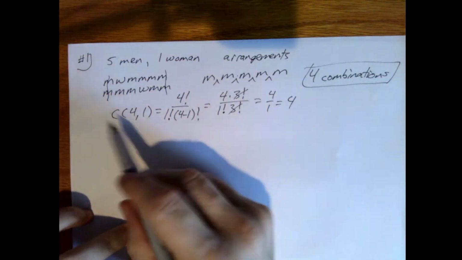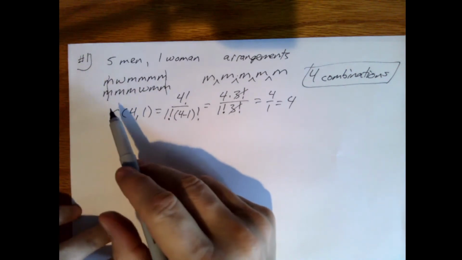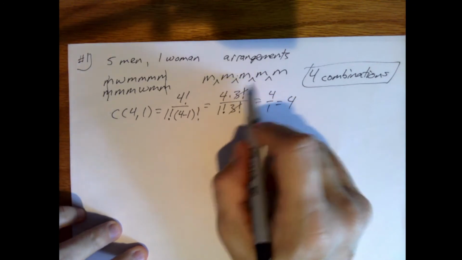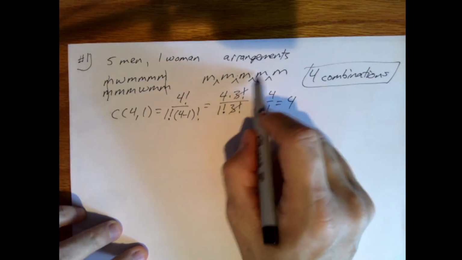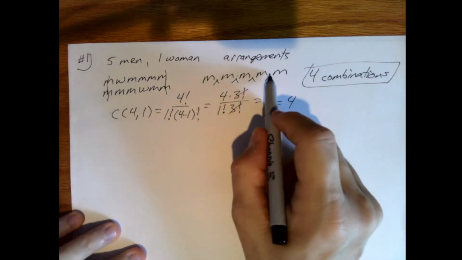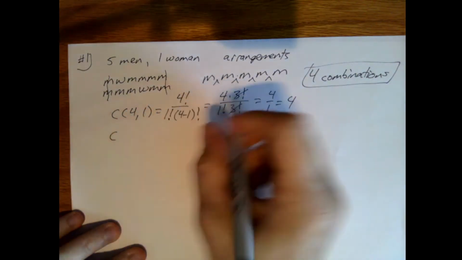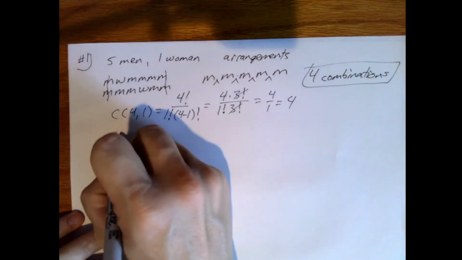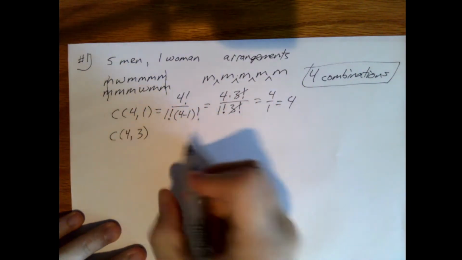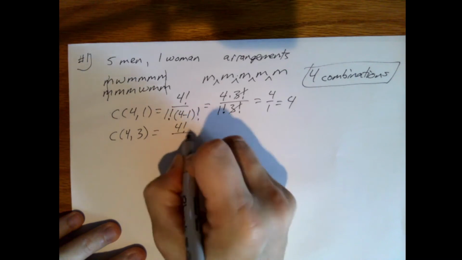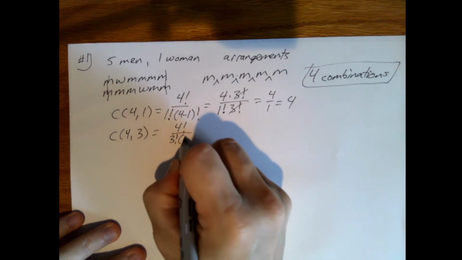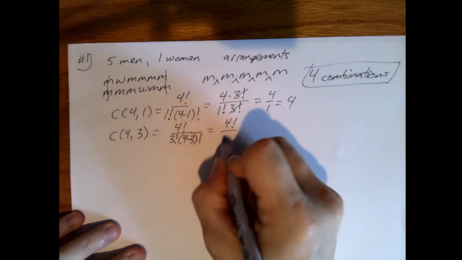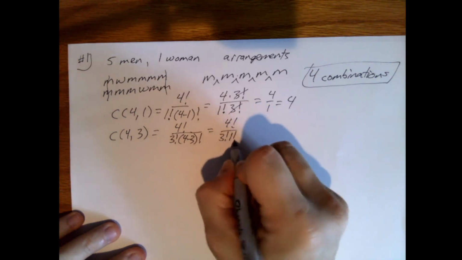And then another way to think about it, and this is helpful for some types of problems, is to think about where we put the empty slots. So there's always going to be 3 of these spaces between men that don't have a woman. So we could say, out of the 4 possible places to put an empty slot, or a womanless slot, we choose 3 of those. So that's 4 factorial divided by 3 factorial times (4 minus 3) factorial, which is 4 factorial divided by 3 factorial times 1 factorial.